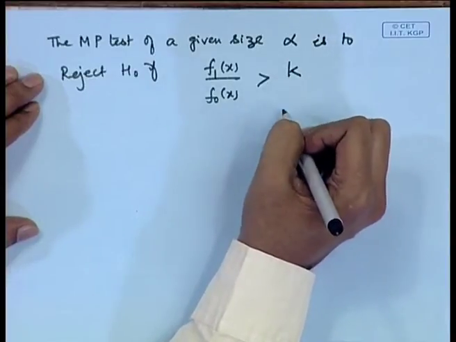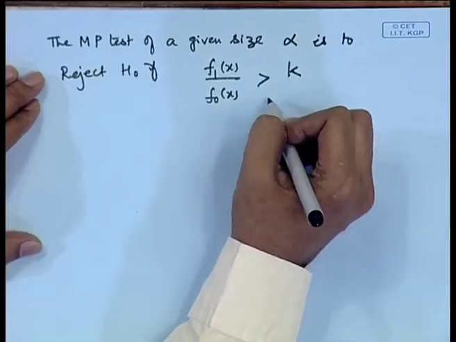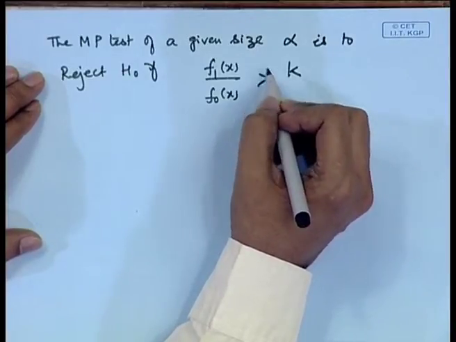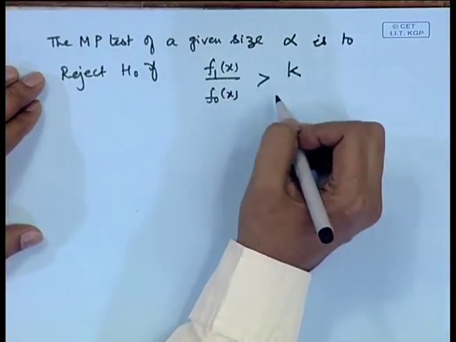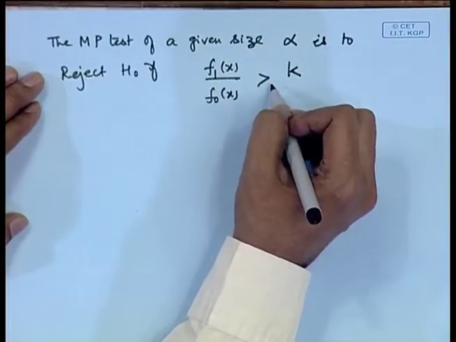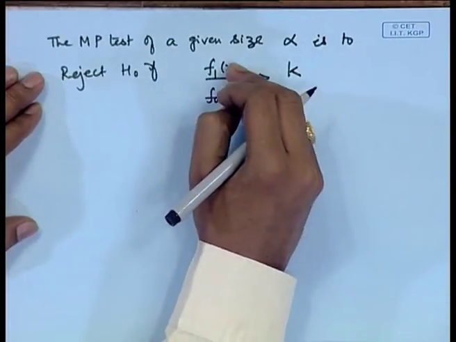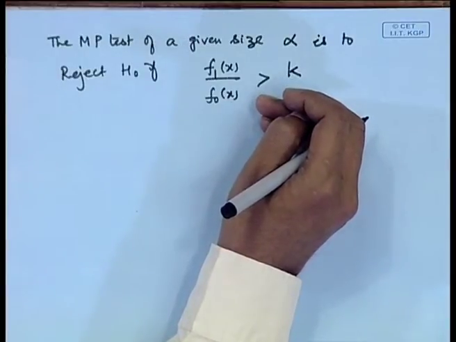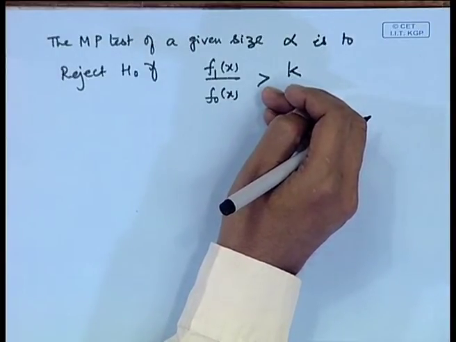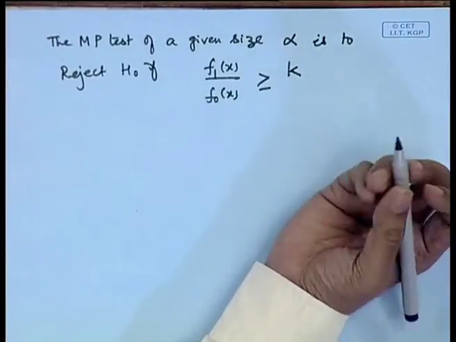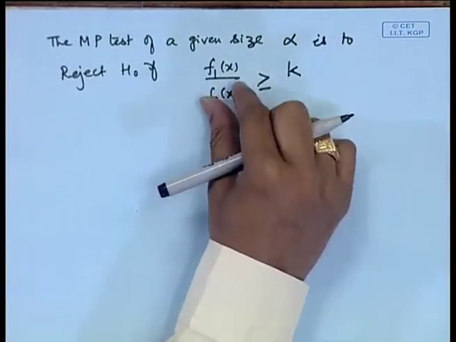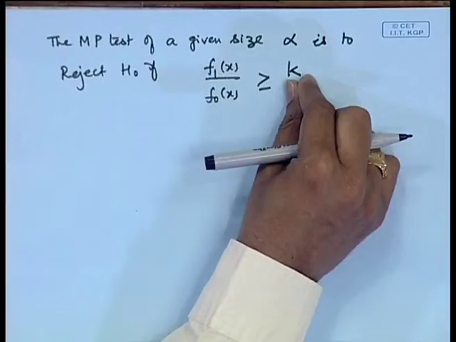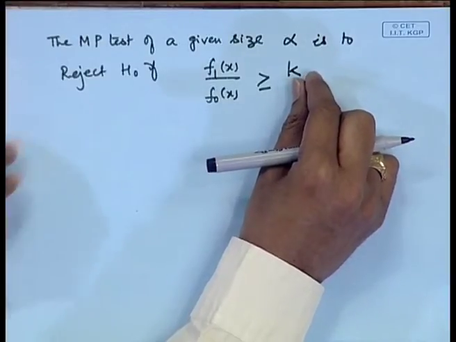Since it is a continuous distribution, we will be able to achieve the exact level alpha by a non-randomized test itself. So, we need not put here gamma for f 1 x by f naught x is equal to k. We may just consider f 1 by f naught is greater than k or greater than or equal to k, it does not make any difference here, because the probability of the equality will be equal to 0 for the case of a continuous random variable.